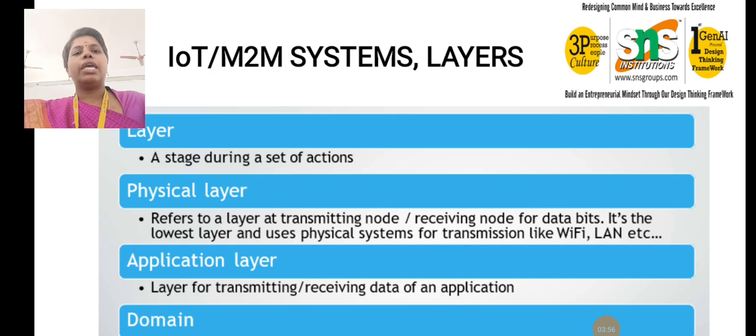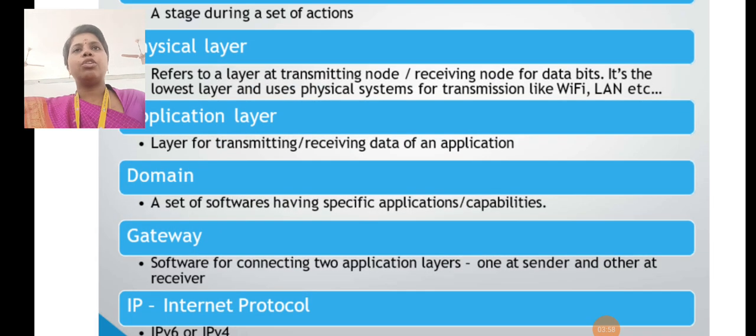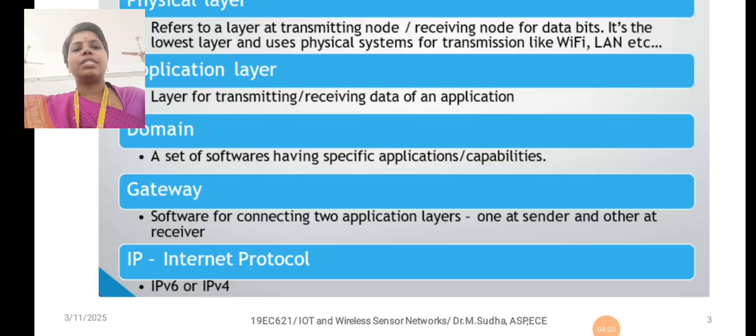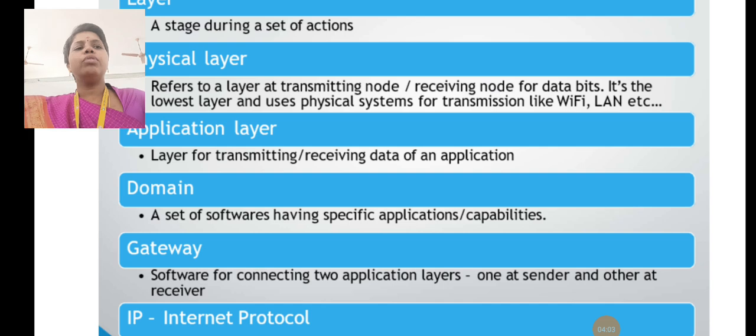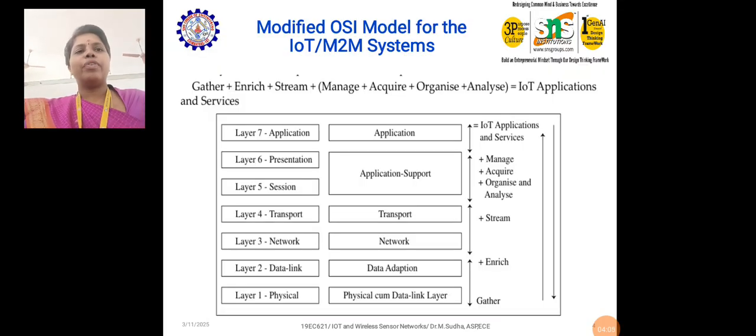So here: layer, physical layer, application layer, domain, gateway, internet protocol. Coming to the next slide, the modified OSI model for the IoT M2M system, how is it modified? We already know the general conceptual framework of an IoT system.